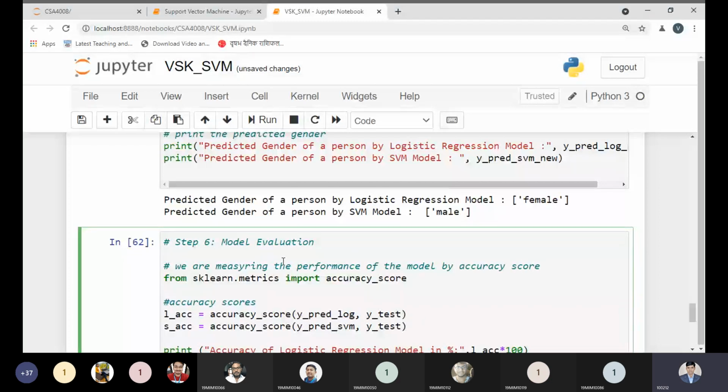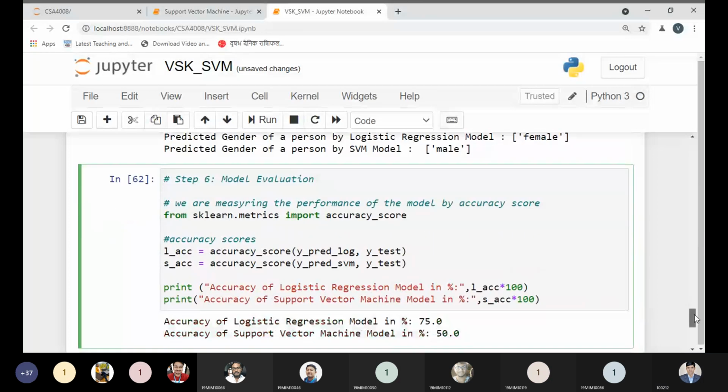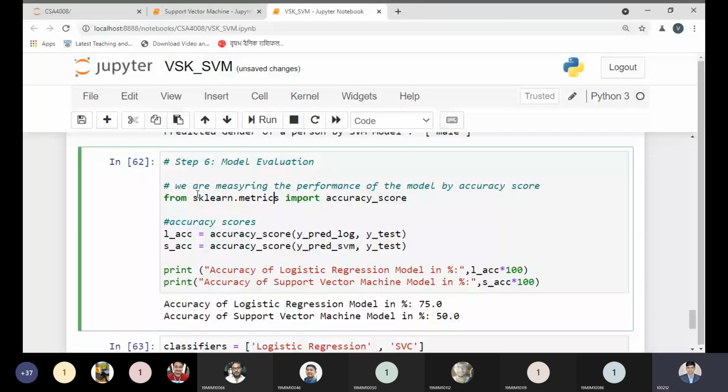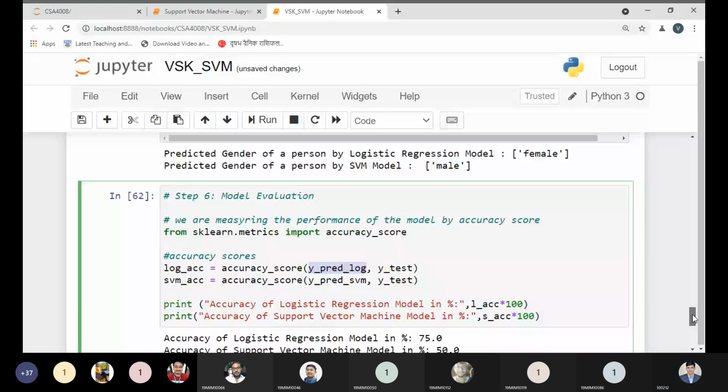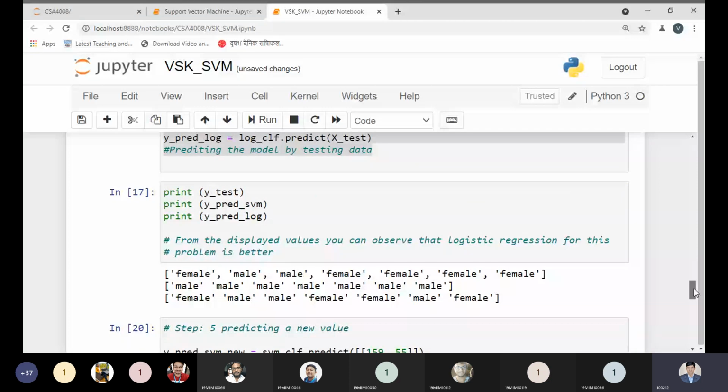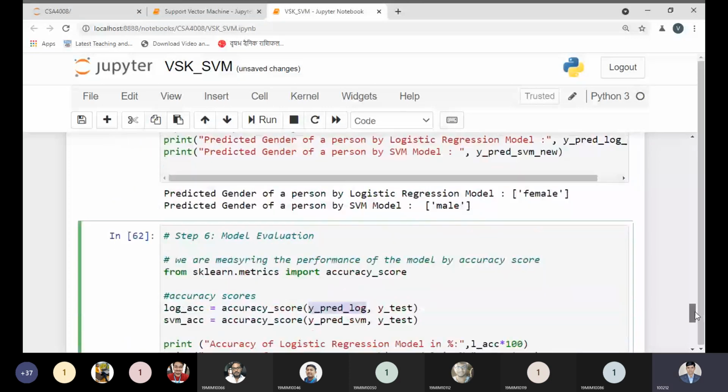That's why I need to import the metrics library and use the accuracy_score method. With accuracy score we can calculate the log accuracy, so I can write log accuracy and use this method, passing the prediction values of logistic regression and y_test, that is the actual values.